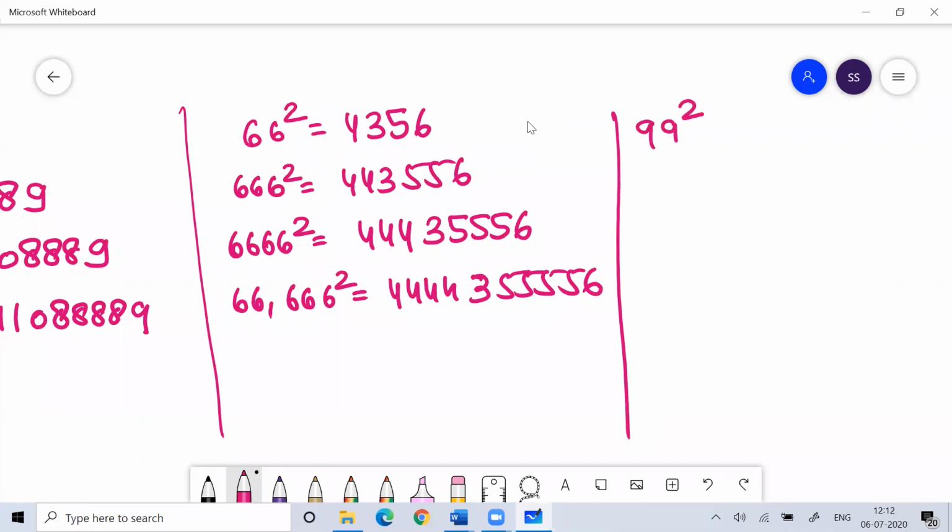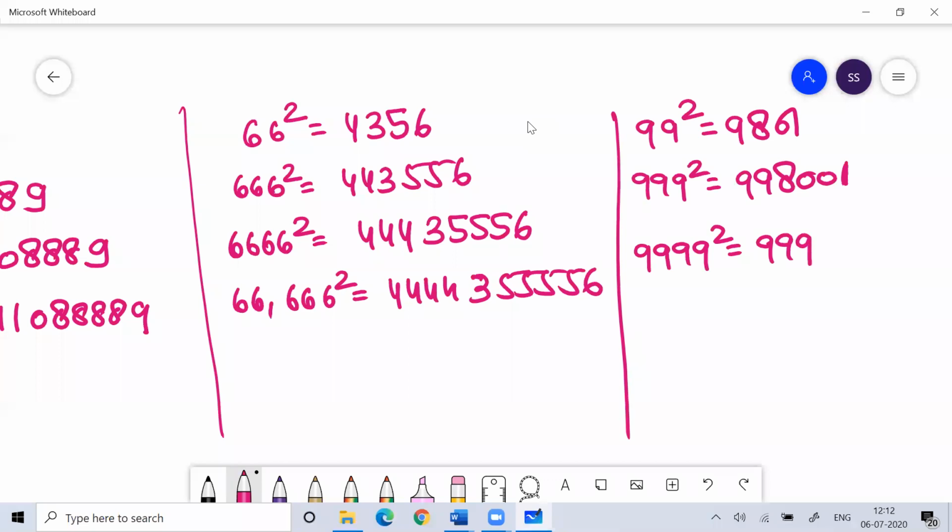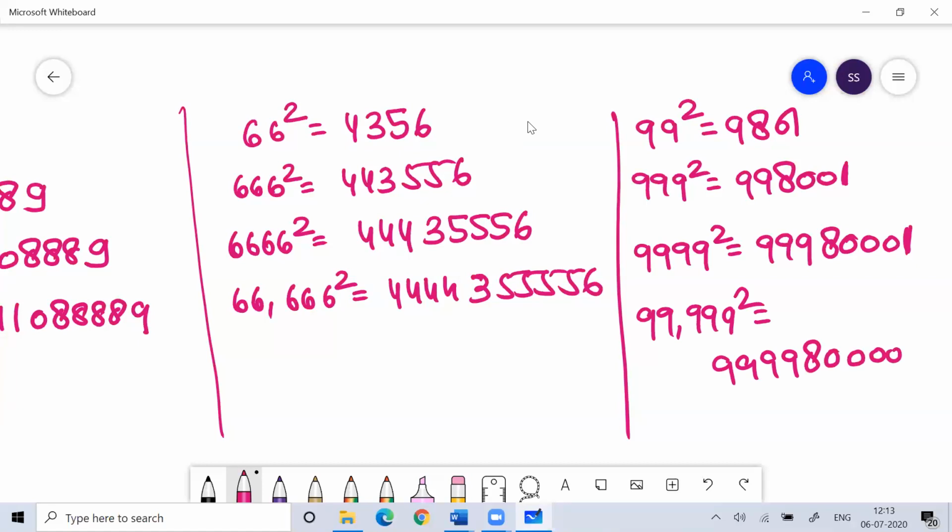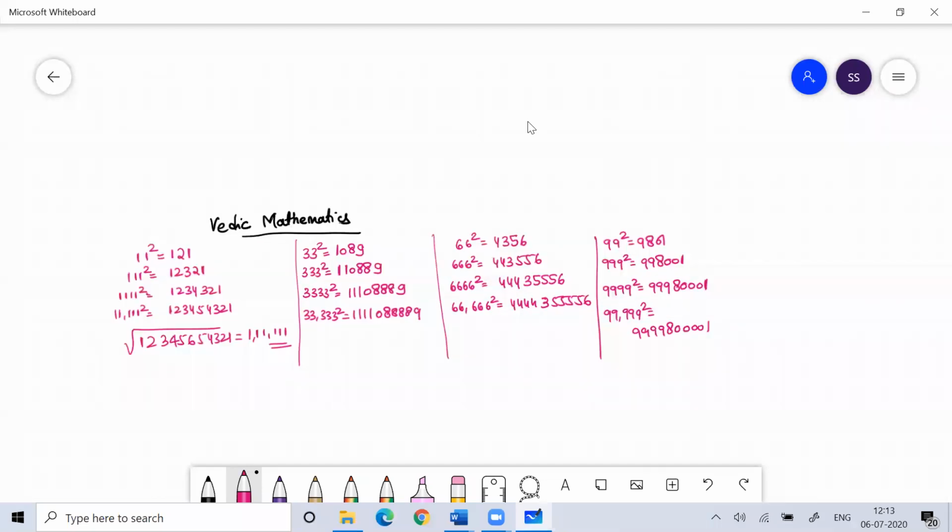Similarly, 99 square is 9801. 999 square is 998001. Then 9999 square is 99980001. Then 99,999 square is 9999800001. Fine. So please keep this in mind for your exam. They may ask you the squares, and they may ask you the square root of these values. It will definitely help you.